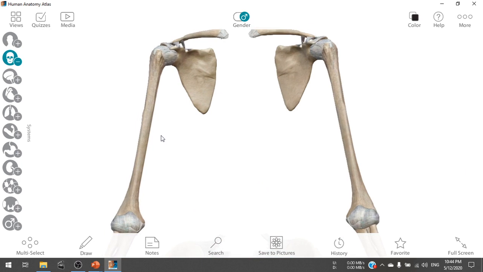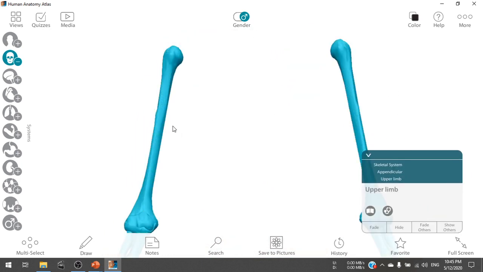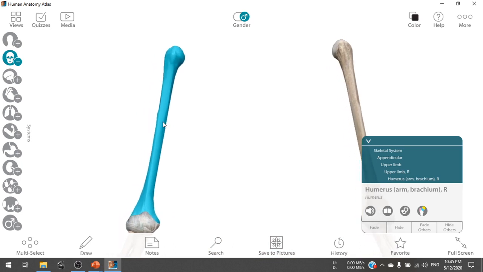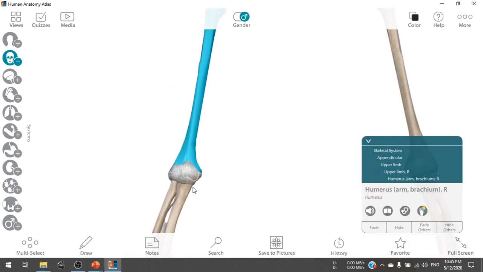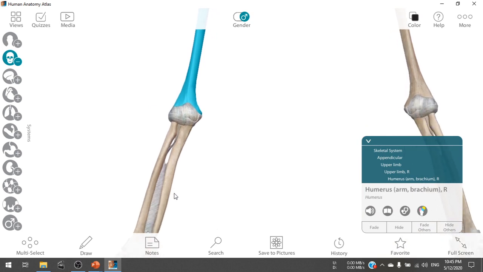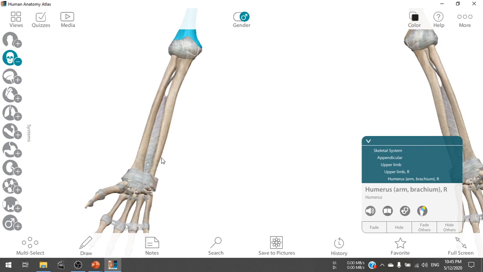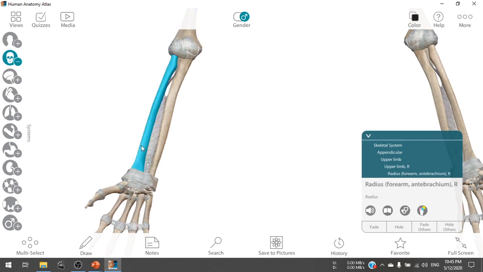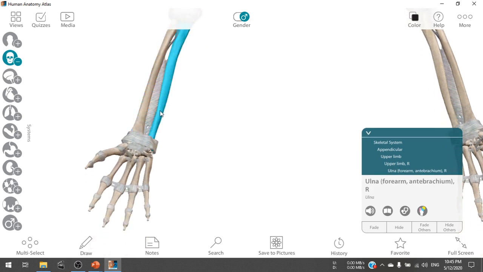In our upper limb, that is the longest bone in the hand, that is humerus. At the bottom of it there are 2 bones called radius and ulna. So this bone in line with the thumb is called the radius, and the other bone is called the ulna, that is in line with the smallest finger bone.